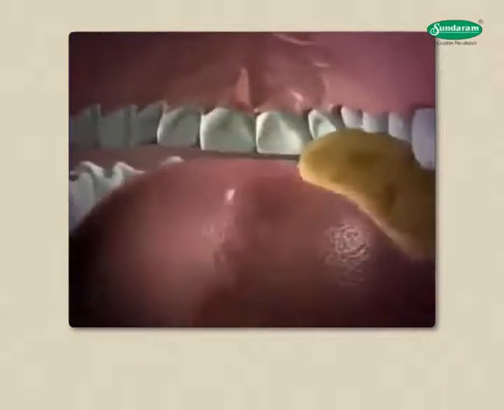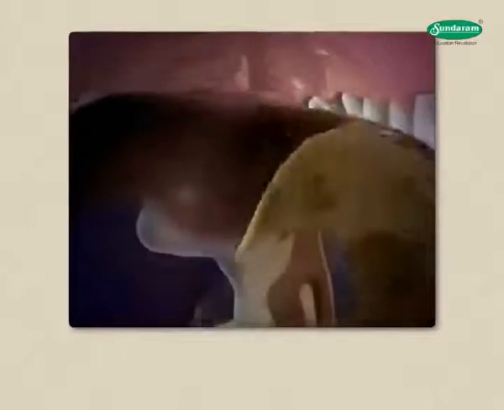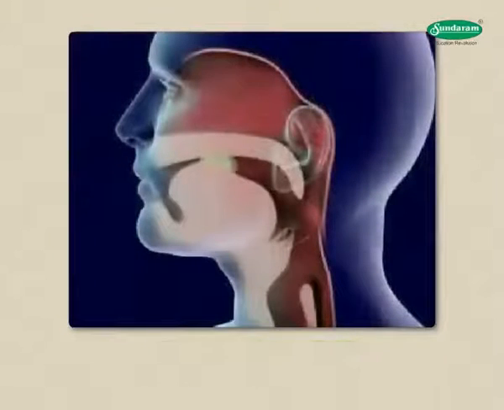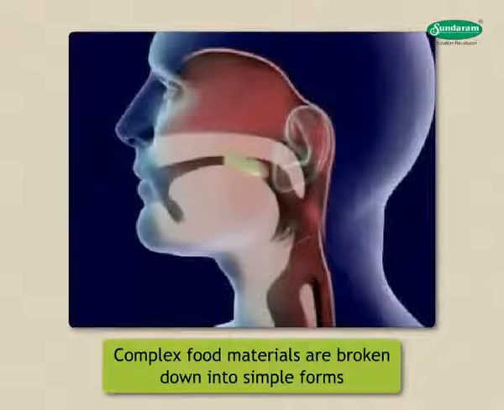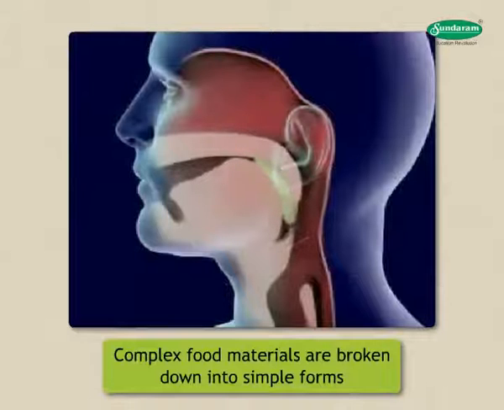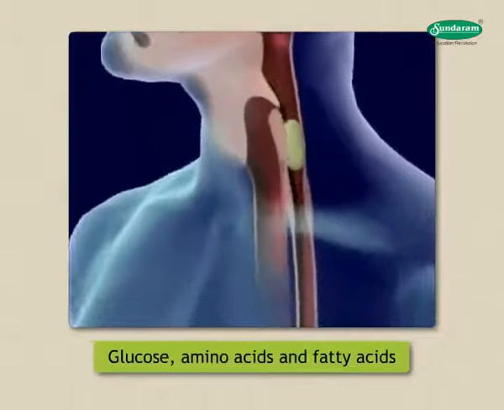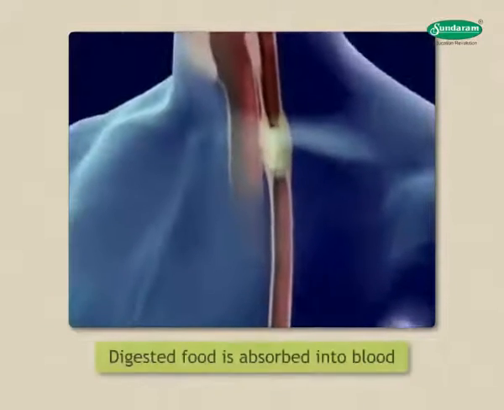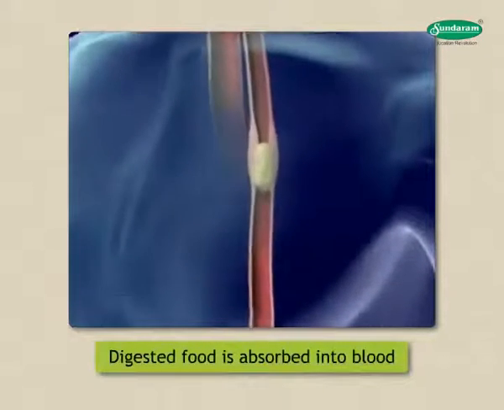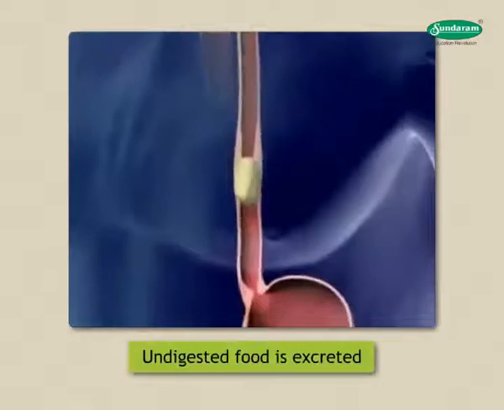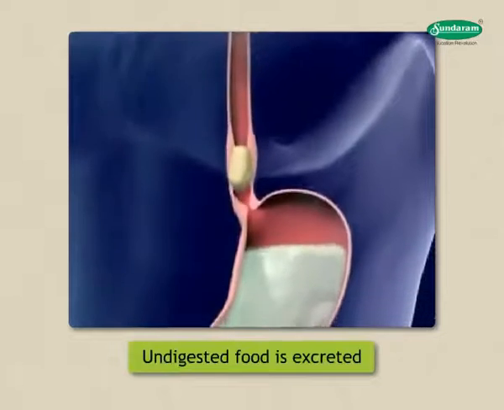The food is sent to the stomach for further biochemical reactions, and the complex food materials are broken down into simple forms such as glucose, amino acids, and fatty acids. The digested food is absorbed into the blood and the undigested food is excreted.